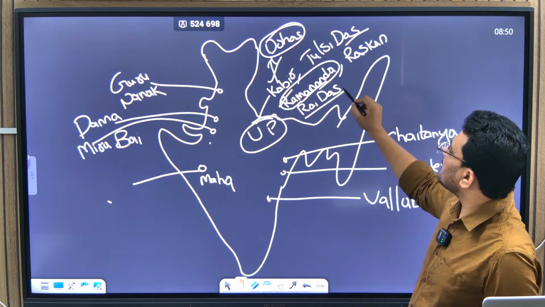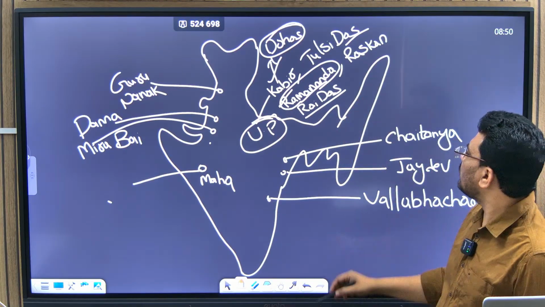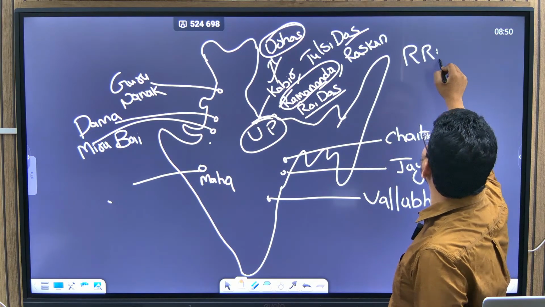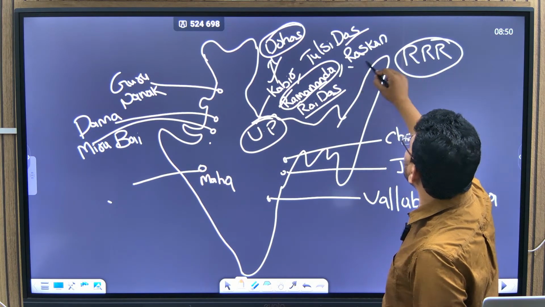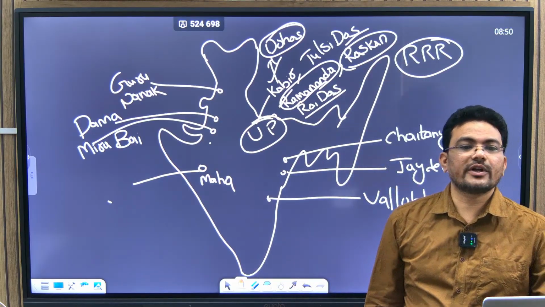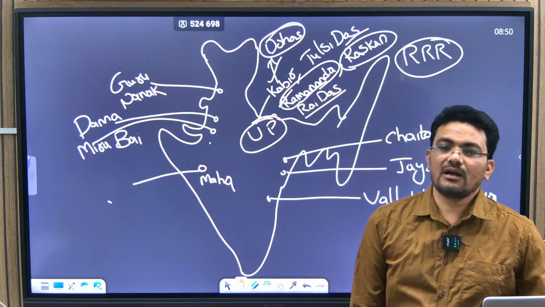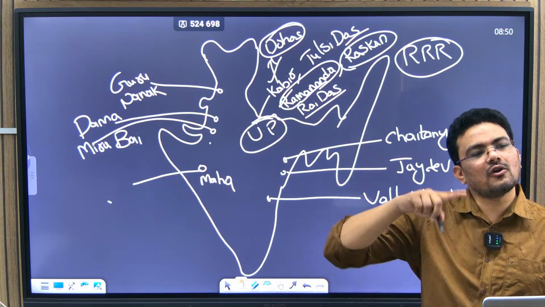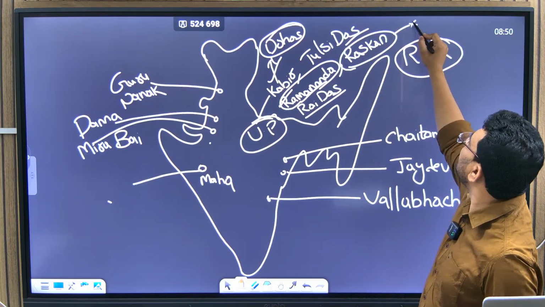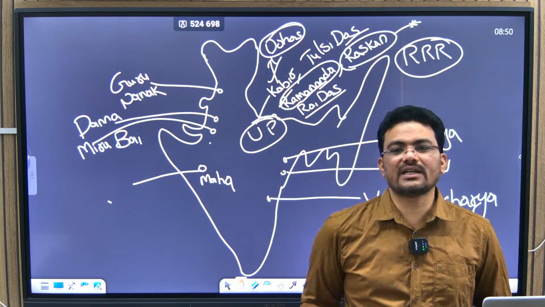And then Raidas. Raidas is also an important Bhakti saint. So, triple R. Then Raskan is very important because he is a Sufi saint but following Lord Krishna. So Raskan is an important Bhakti Sufi saint, you can say a mix.